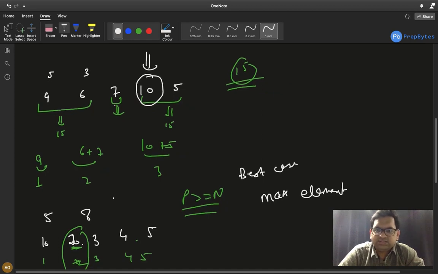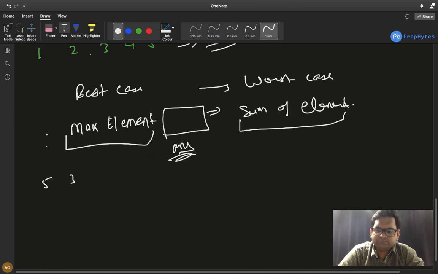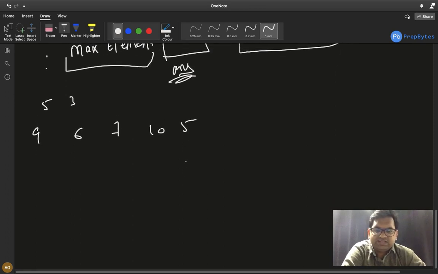Let's see this part. 5, 3, 9, 6, 7, 10 and 5. Now in this particular example, we can see our range will start at 10. It starts with 10 and it will go till 9 plus 6 is 15, 22, 32, 37. So our answer will definitely lie from 10 to 37, anywhere in between, including 10 and 37. Okay, fine. So let's start traversing this range.